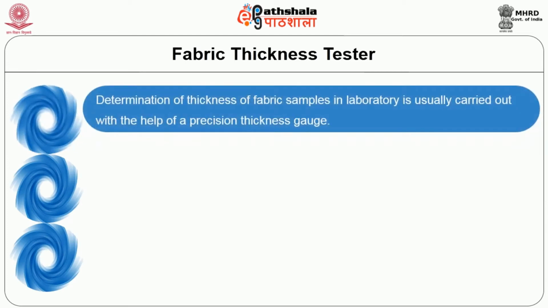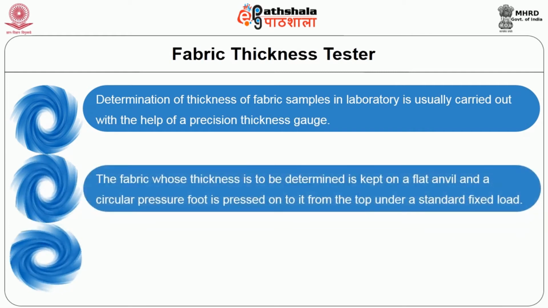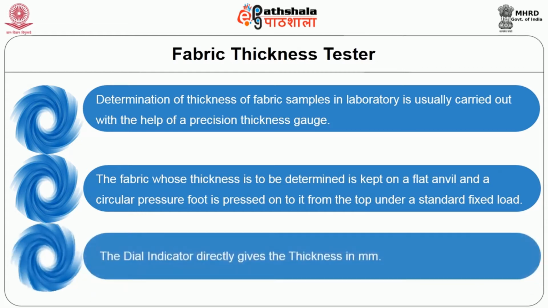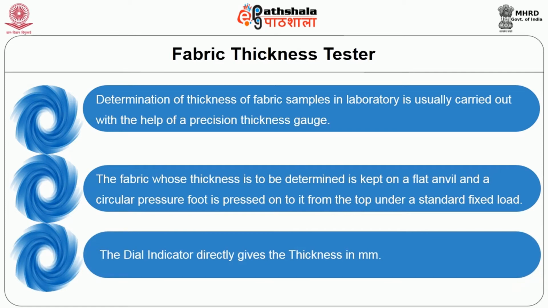Determination of thickness of fabric sample in the laboratory is usually carried out with the help of a precision thickness gauge. The fabric whose thickness is to be determined is kept on a flat anvil and a circular pressure foot is pressed onto it from the top under the standard fixed load. The dial indicator directly gives thickness in mm.